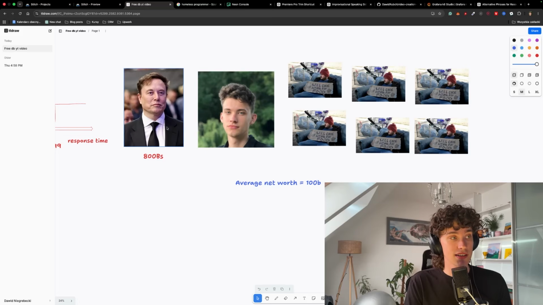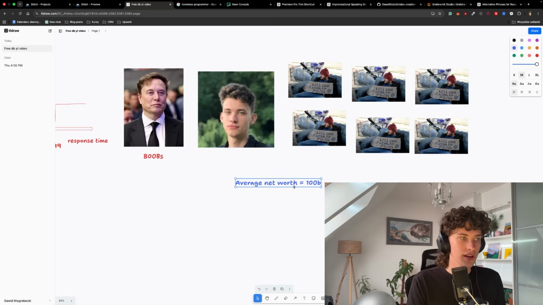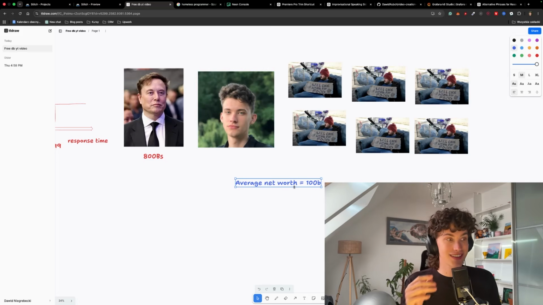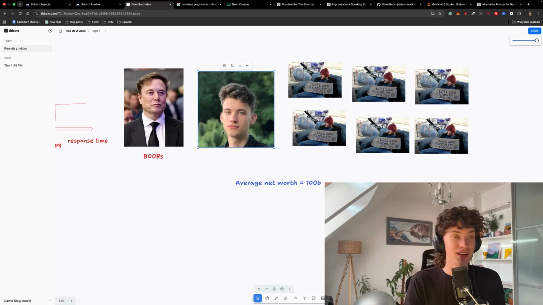Put Elon Musk, me, and 6 homeless programmers in one room, and someone might come and say, hey, this is a room full of billionaires. The average net worth in that room is 100 billion. This is exactly why averages are misleading, because they don't take into account the fact that there's one guy with 800 billion and others with basically close to 0. This is why we cannot trust averages on their own.